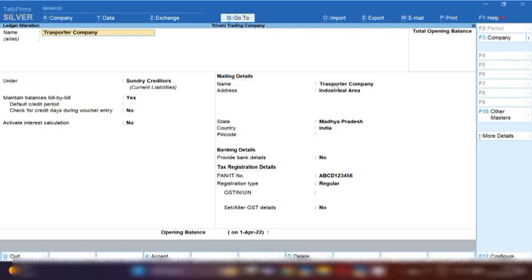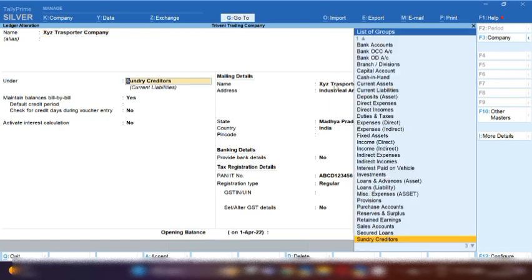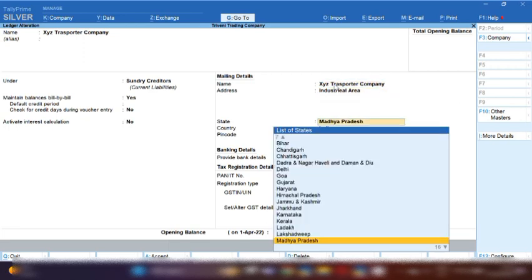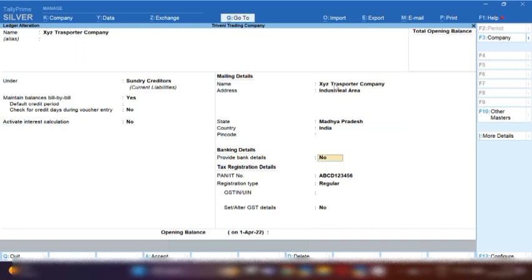First of all, we are going to create our supplier's ledger. I have created the transporter company ledger under Sundry Creditors. Maintain balances bill by bill, mark yes, and fill in the complete address of the party, state, PIN number and GST number, and by pressing Ctrl A you can save this ledger.